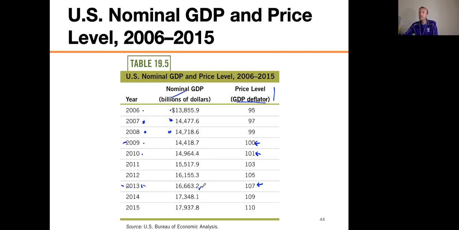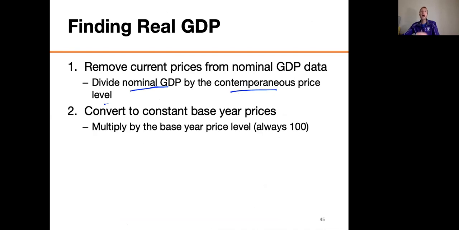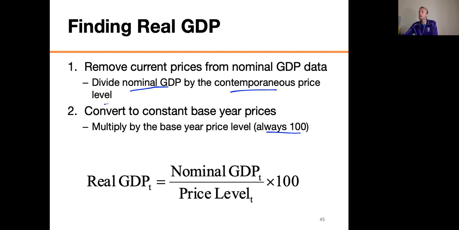I take this and I divide it by this GDP deflator, because this tells me how much the prices changed over the base year. Okay, so I divide nominal GDP by the contemporaneous price level, or the price level of that year, and then I put back in the prices of the base year, which is nice. It's always 100, right? The GDP deflator for the base year is always 100, and I follow this formula.